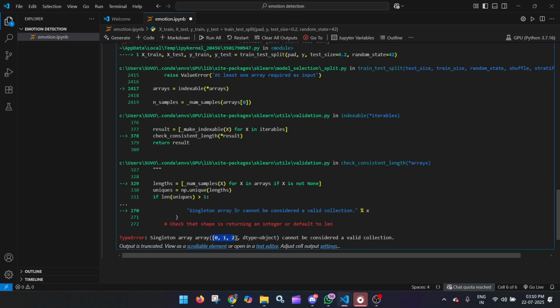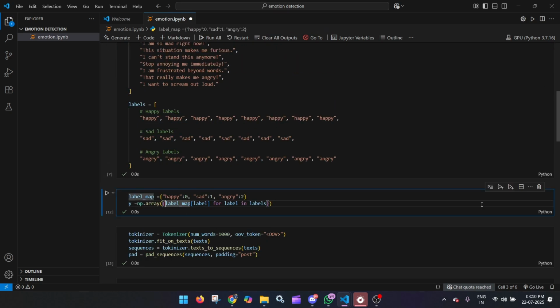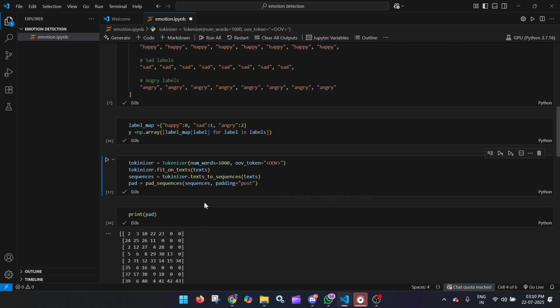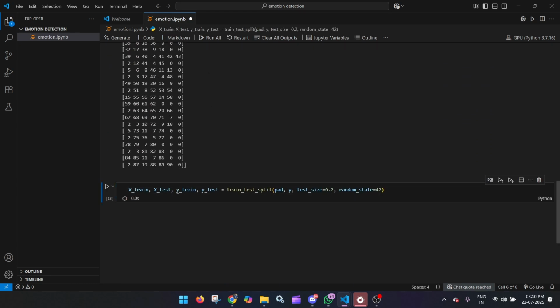We have to go to the upper side and give this square bracket over here. Just run it once. We don't require this. Okay, so it's successfully split.